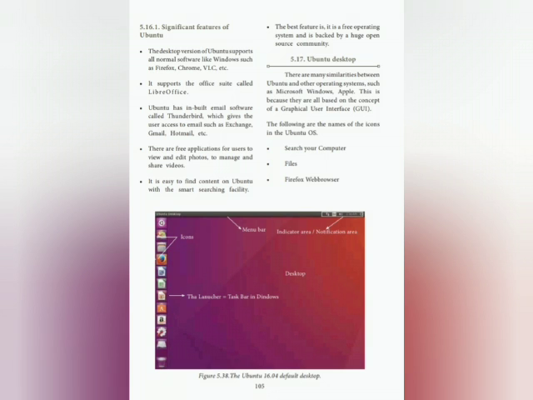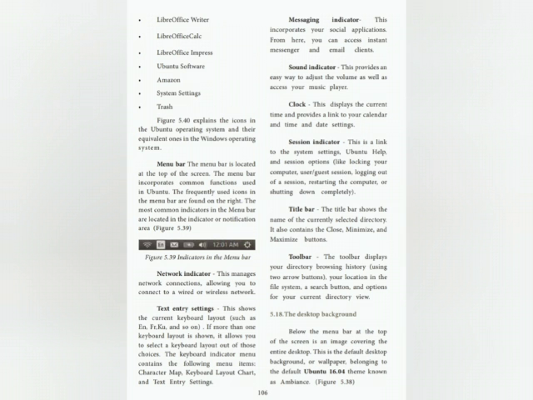The following are the names of icons in the Ubuntu OS: Search Your Computer, Files, Firefox web browser, LibreOffice Writer, LibreOffice Calc, LibreOffice Impress, Ubuntu Software, Amazon, System Settings, Trash. These are the icons in the Ubuntu operating system and their equivalents in the Windows operating system.